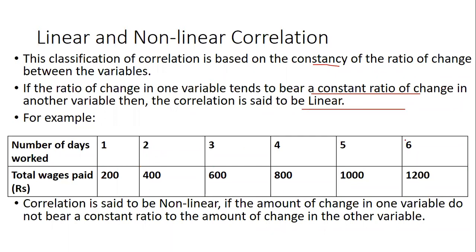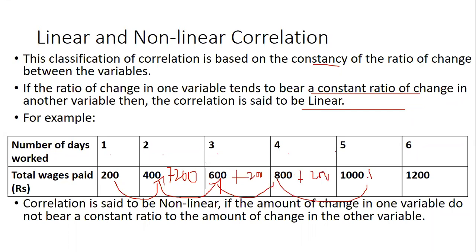Now let's see this example. The number of days worked are 1, 2, 3, 4, 5, 6. Now see the amount paid. Every day they are increasing how much? 200 to 400, so there is a 200 increase. Now again 400 to 600, so 400 plus 200. 600 to 800, again plus 200. 800 to 1000, plus 200.